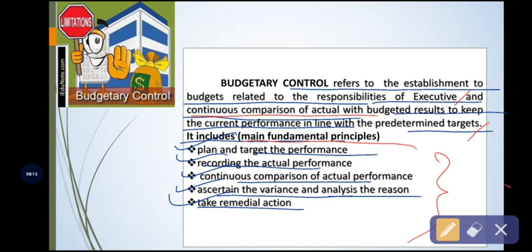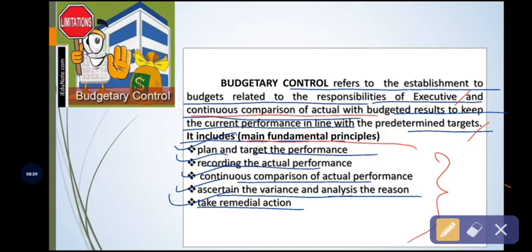So this budgetary control contributes to comparing the actual with the standard results or outcomes in order to keep the current performances in line with the outcomes or predetermined targets, or predetermined objectives.